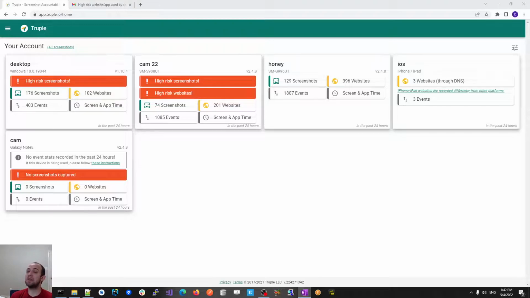It will help with malicious sites as well. So say there's a website that's known to be malicious, whether it has viruses on it or something of that nature, or it tries to steal your information, or it's a phishing site. Truple will do its best to flag and call those out. If you install one of the free filters that we recommend people install, then you can actually have it block that content as well. But Truple helps with all of these issues because it gives parents real insight into how the device is being used.